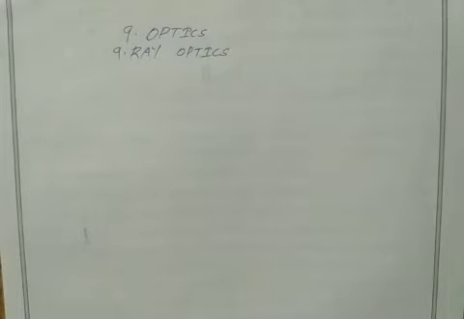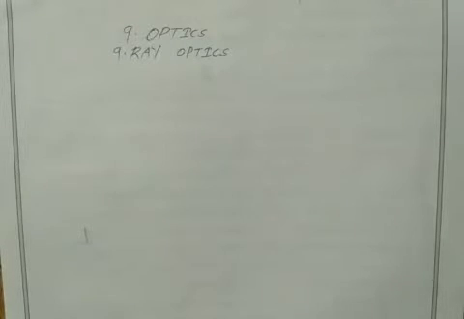According to this pandemic situation, CBSE deleted some portions from ray optics. The reflection topic is fully deleted, but you have to study the basics of reflection from your 10th CBSE, which you already studied about optics. In your 10th CBSE, you have already studied reflection and the mirror formula, right? So you have to study all that.